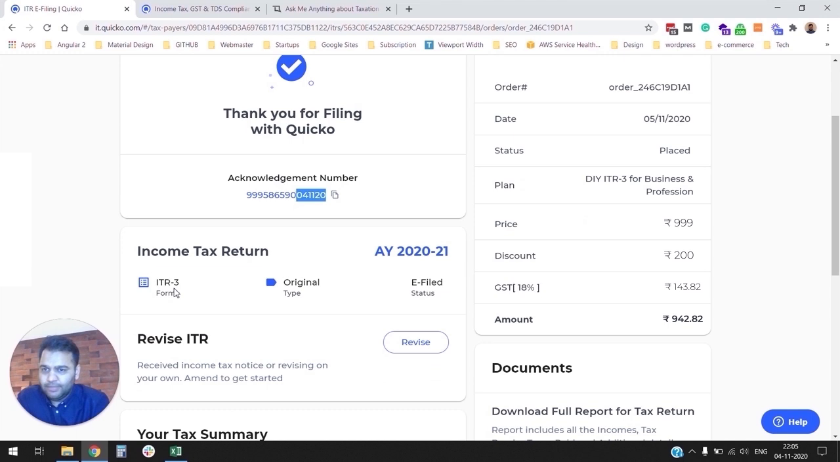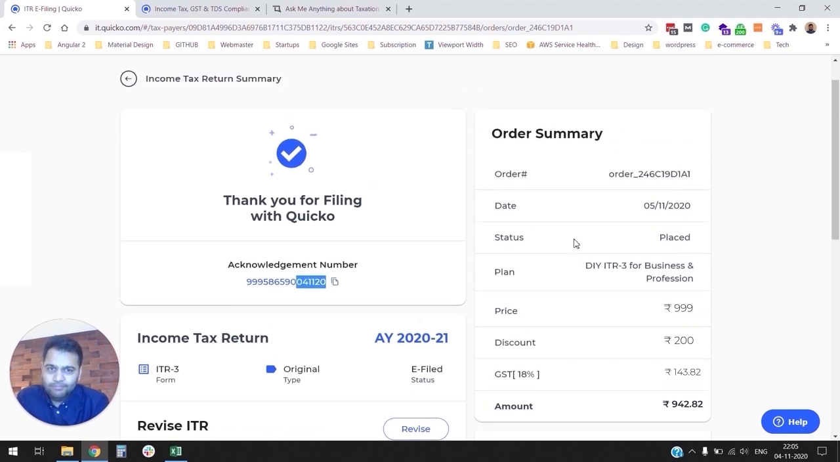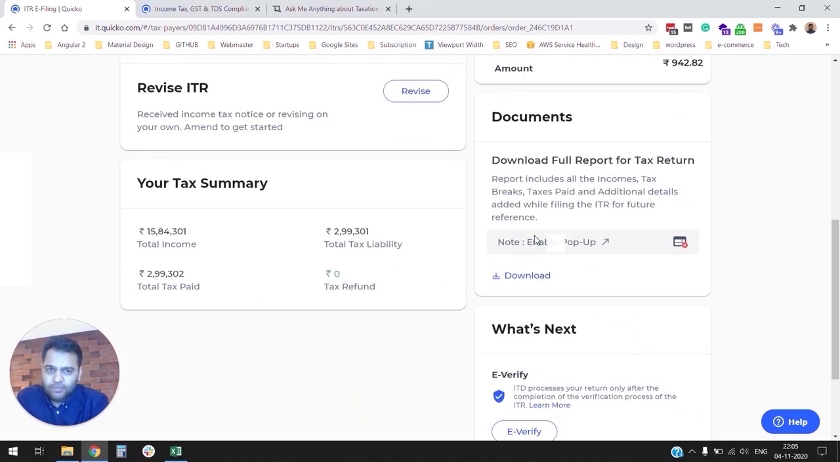There's a summary of my income tax return. I file ITR 3 form. It's an original return, and the status is e-file. On the right hand side here, there's a payment information. Down here, there's an option to download the full report. We have already looked at it. There's tax summary here. So my total income, total tax liability, total taxes paid. Since there are no outstanding liability, the tax refund is zero.